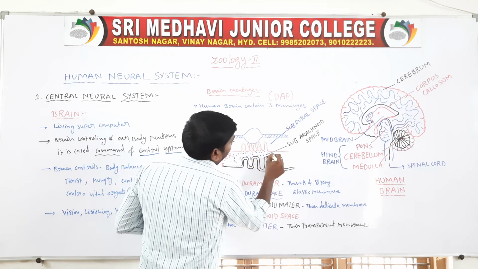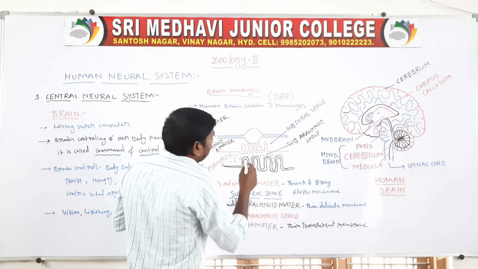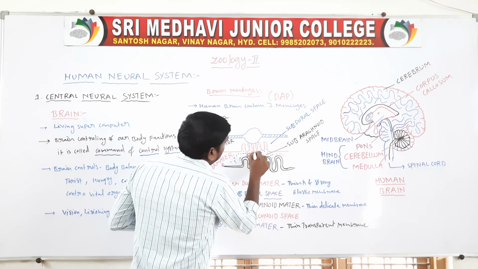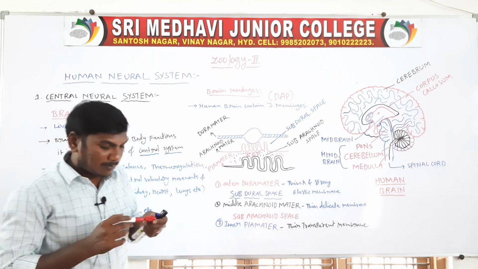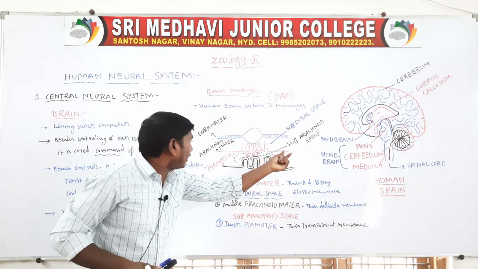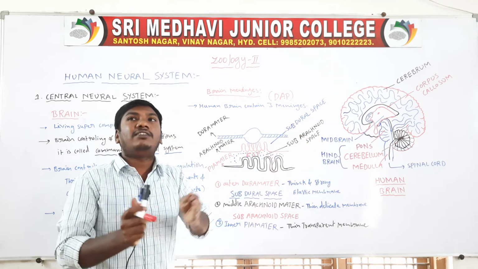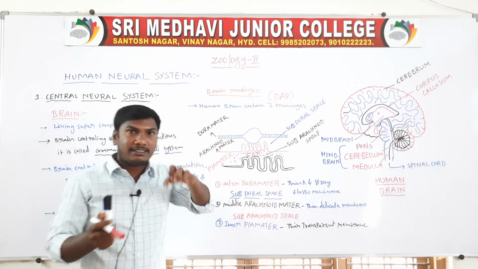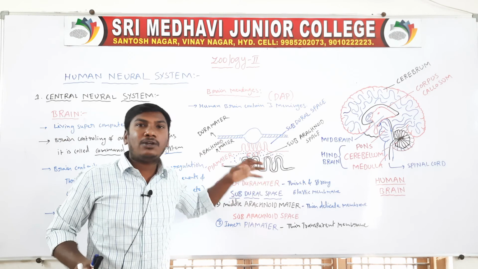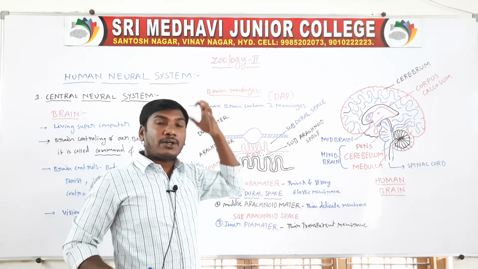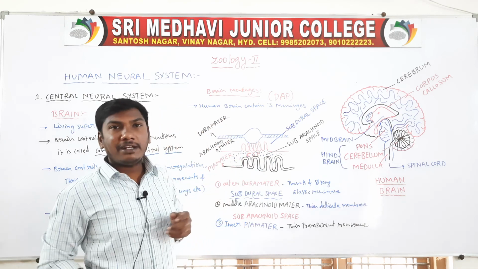So this fluid is called cerebrospinal fluid, CSF. The space between the arachnoid mater and pia mater is called the subarachnoid space. The subarachnoid space is filled with a fluid, and that fluid is called cerebrospinal fluid. So they are the protection of the brain. So they are the brain meninges.